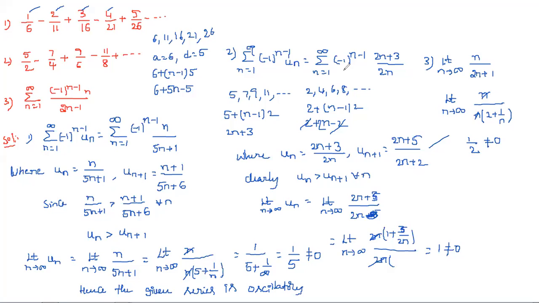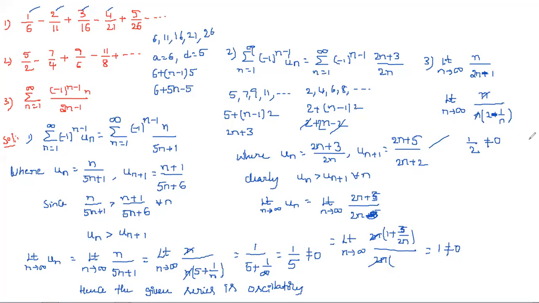n by 2n minus 1. Obviously, this 1 by 2 we get is not equal to 0. Hence the given series is oscillatory. Same like the previous problem we solved, so you can solve this.